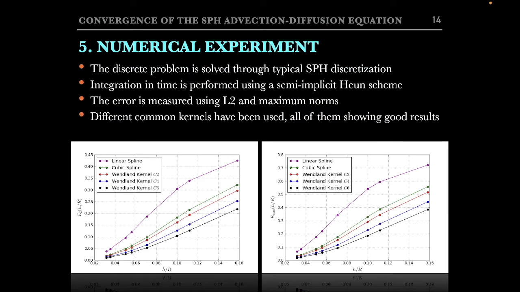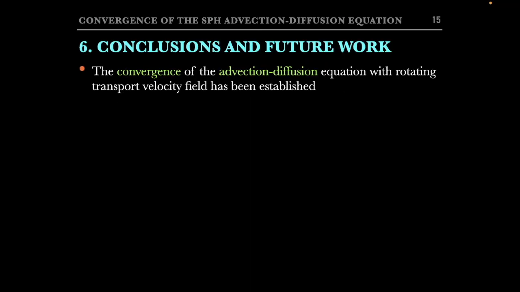Summing up, the discrete problem has been solved using a typical SPH discretization. Also, the integration in time has been performed by using a semi-implicit Heun scheme. The error has been measured using a discrete version of the L2 norm and also the maximum norm. You can see in the plots below how for the different kernels tested, the linear and cubic splines, and the three well-known Wendland kernels, the convergence is achieved when h, the smoothing length, tends to 0, exactly as predicted by the theory. As a conclusion, the convergence of the advection diffusion equation with rotating transport velocity field has been established.